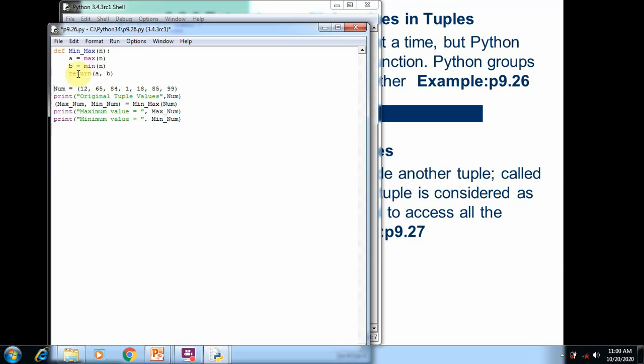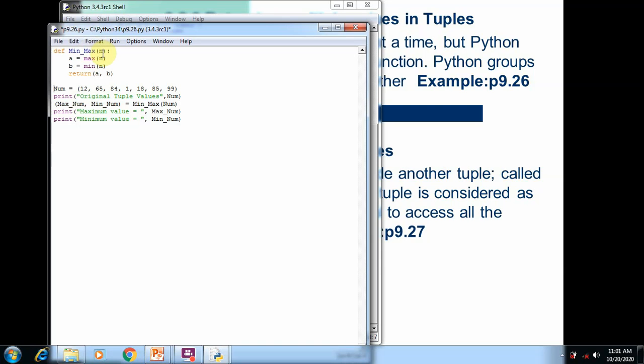After that, the Python program starts here, where we create a num tuple with different elements, where we can see different types of numbers are stored. The original values are printed on the screen. After that, we use max underscore and min underscore in parentheses. It means we call the min underscore max function and we send num. It means num is the tuple where many elements are added. So all these elements are inputted to the def min underscore max function.